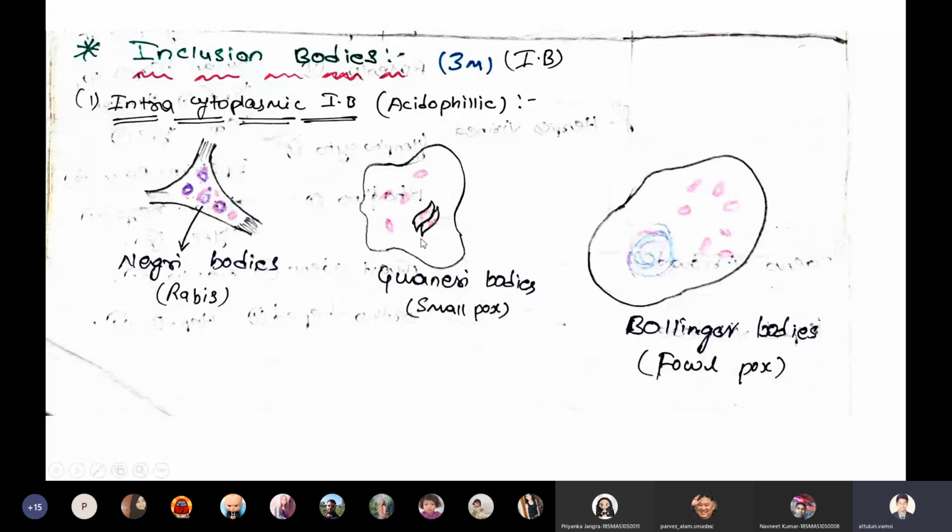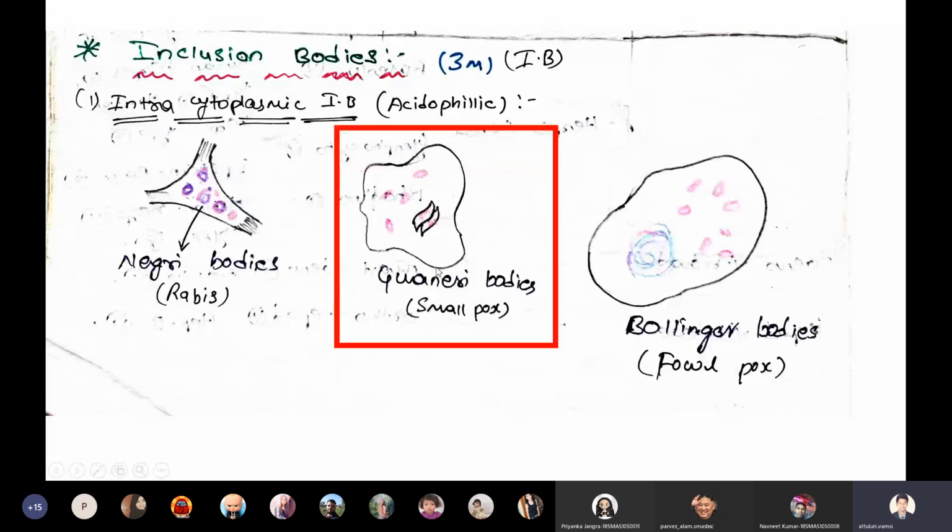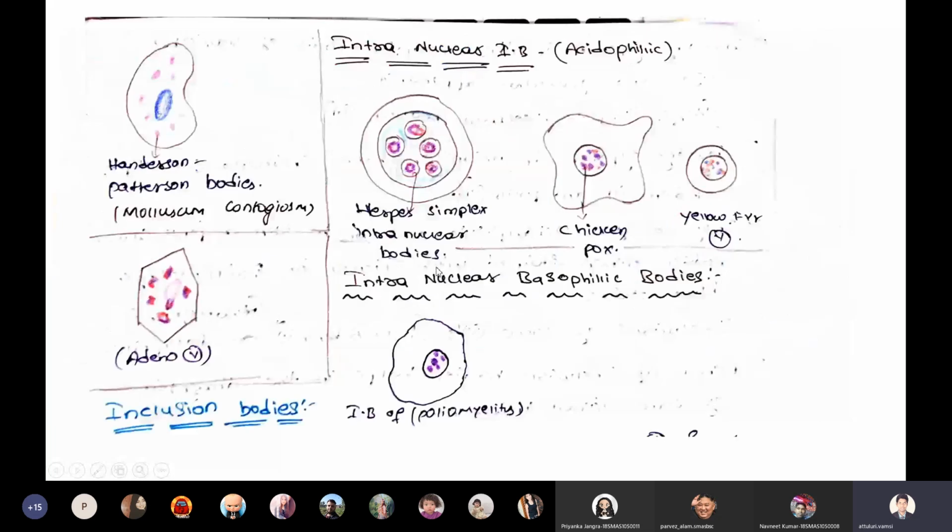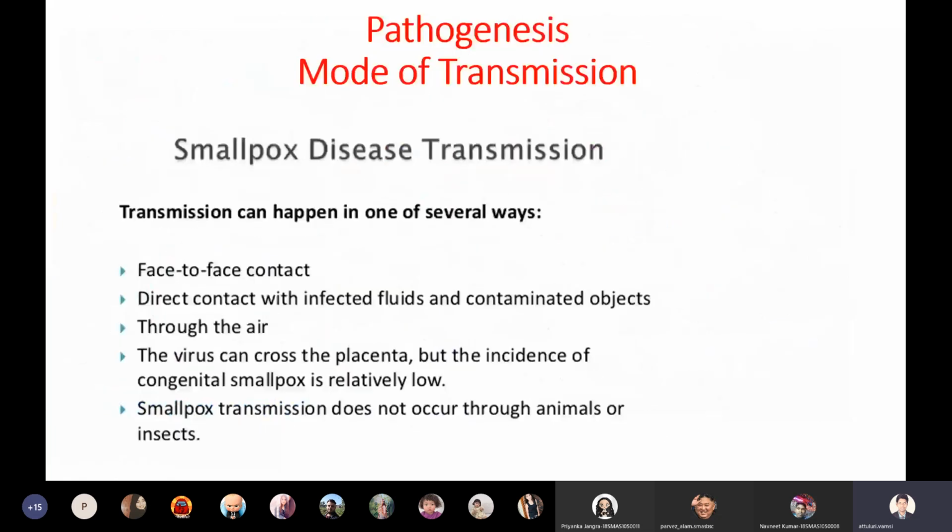Coming to the pathogenesis of smallpox virus. The first one is transmission. How will smallpox transmit? It is a very highly contagious virus, students. It is even airborne. This virus can spread even through air.